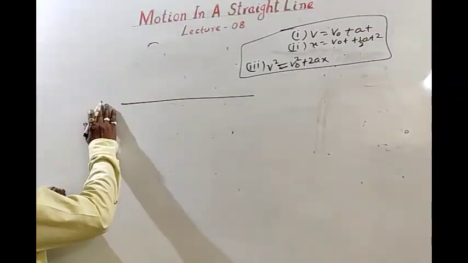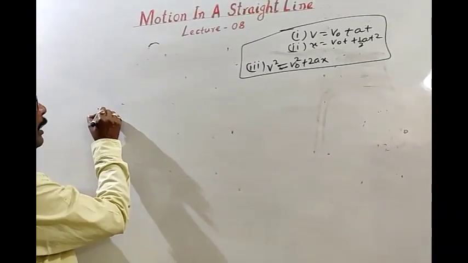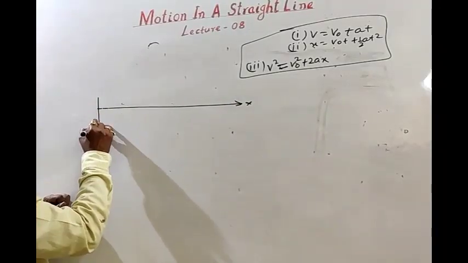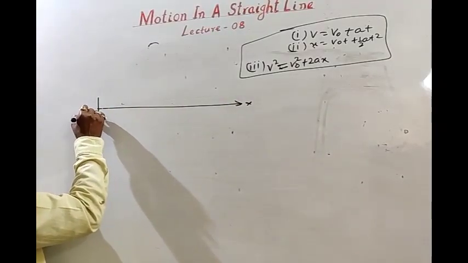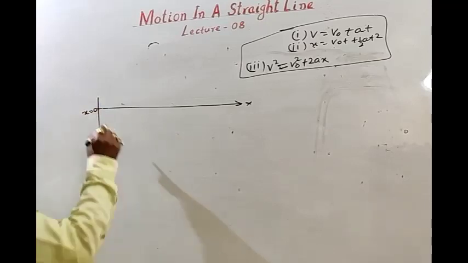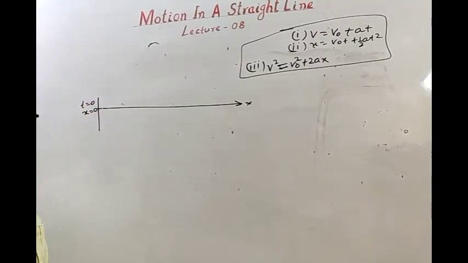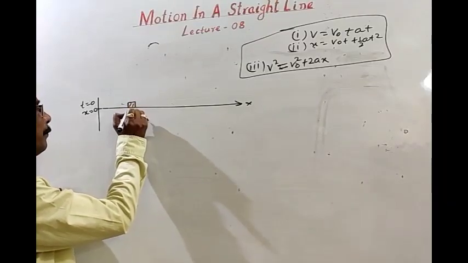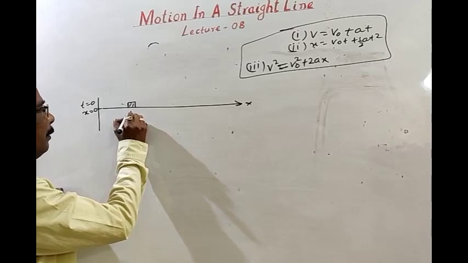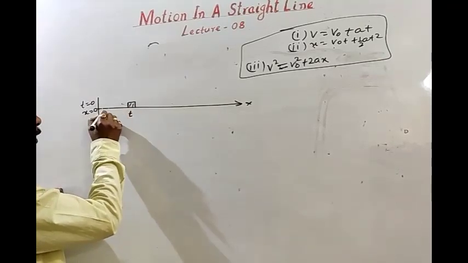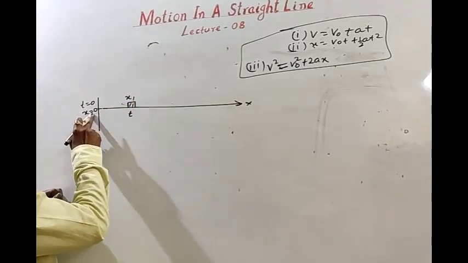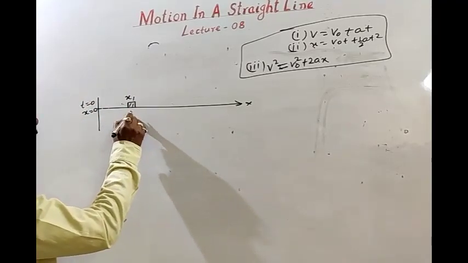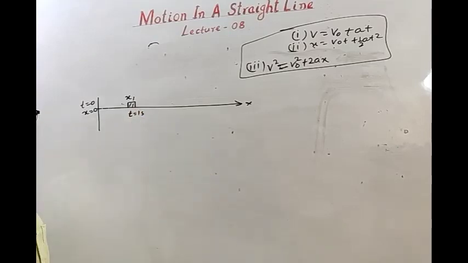Okay, let's consider a body moving along a straight line, say along the x-axis. The body starts from the origin here. The value of x is 0, position is 0 and the value of time is 0. Let the body reach this position when time is t and the distance traveled is x1. Let's take this time as 1 second.